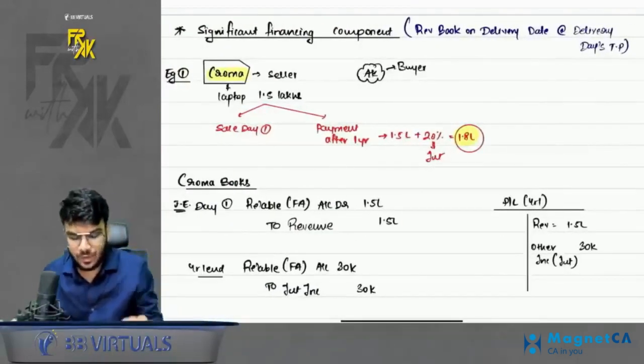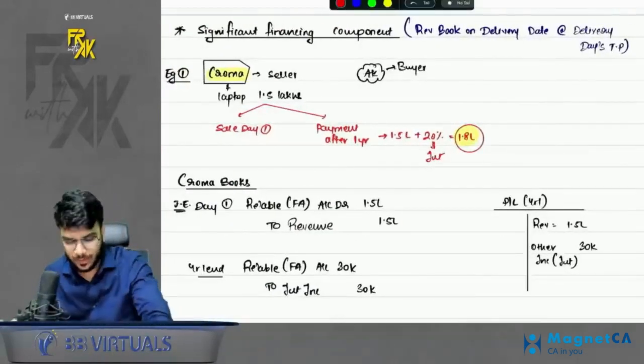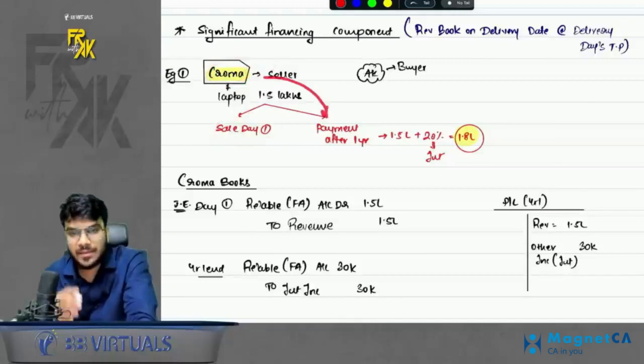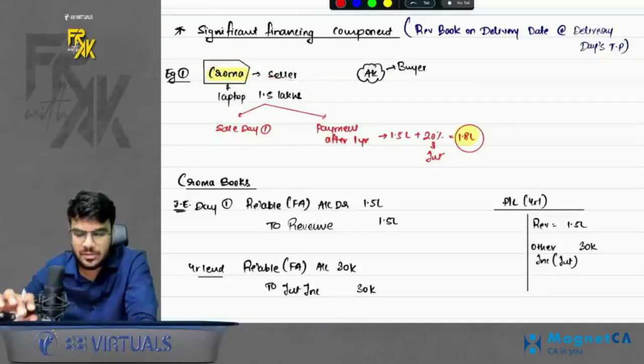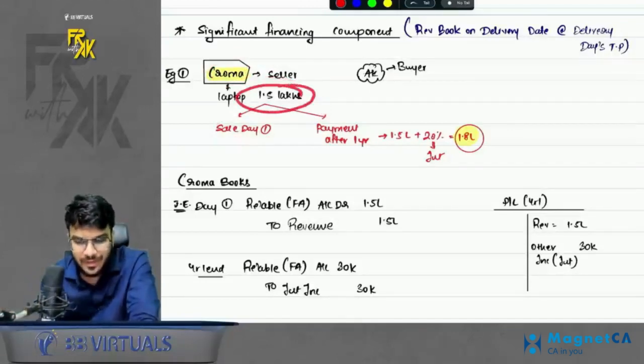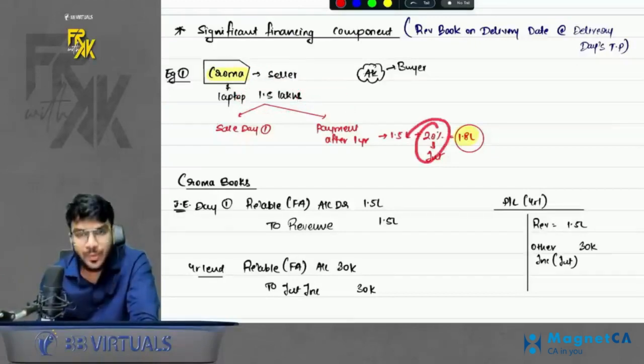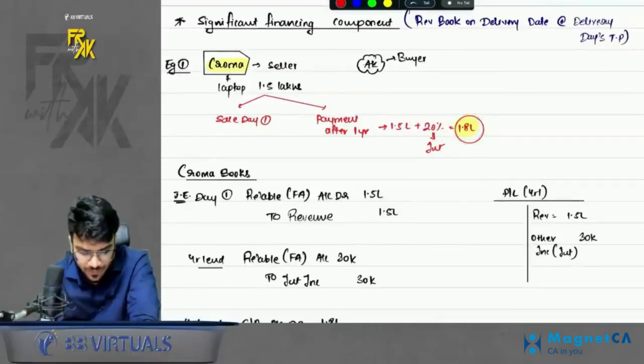So basically, if you remember, I gave two examples to you. In the first example, Chroma was a seller who was making the sale on day one, but this company will receive the payment after 1 year. So of course, when it made the sale, the price was 1.5 lakhs, but because it is going to receive the payment after 1 year, it will charge 20% interest. So it is charging 1.8 lakhs. So the question is, when will Chroma book revenue and how much revenue should Chroma book?